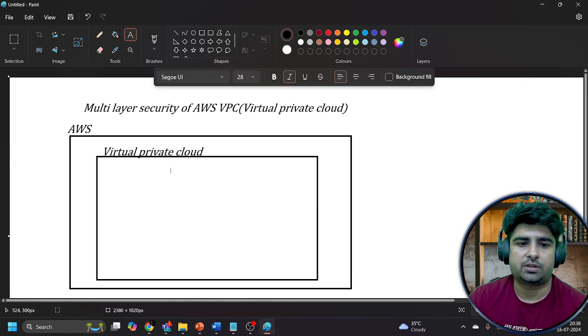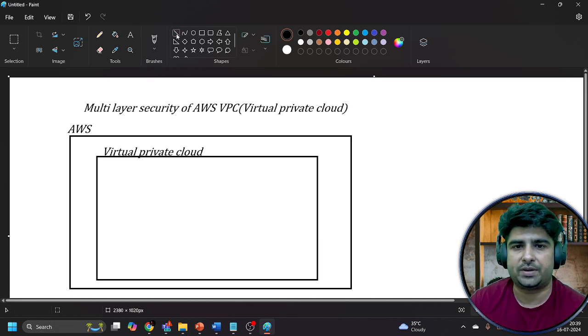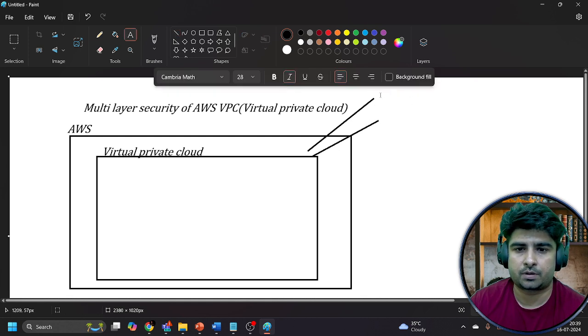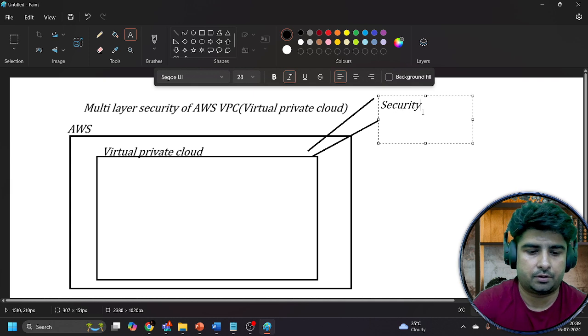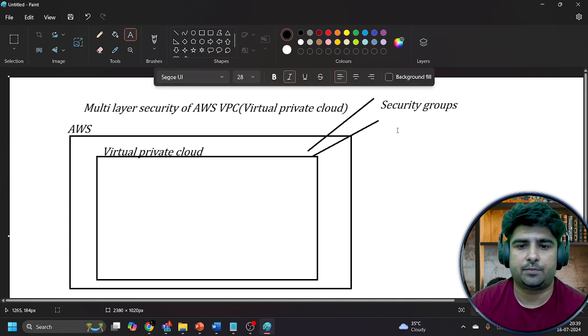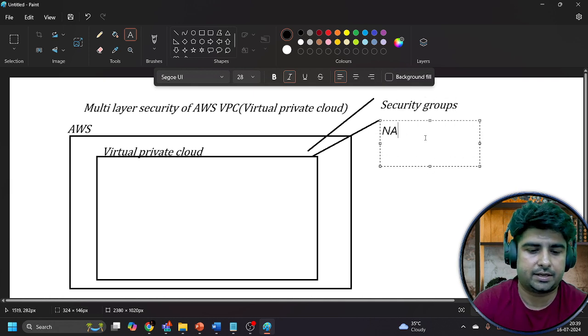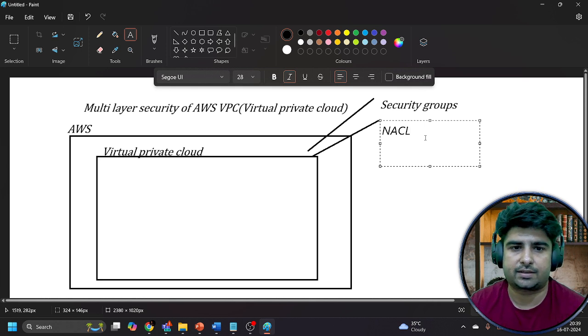Now, if we talk about the security of this virtual private cloud, we should know about two major points over here. The first point is security groups, and the second point is NACL, that is your network access control list.